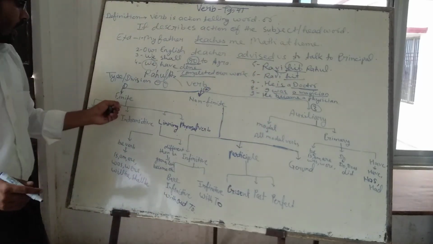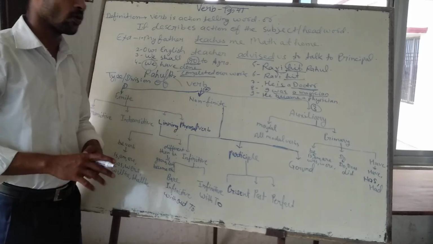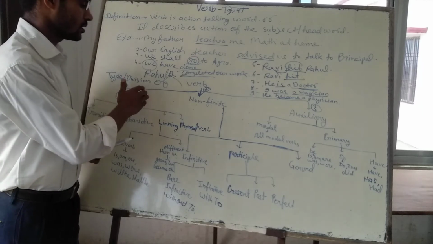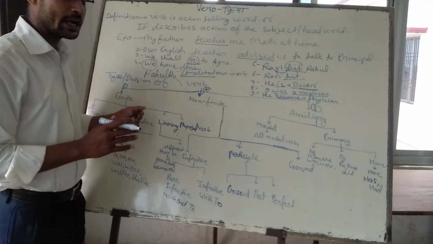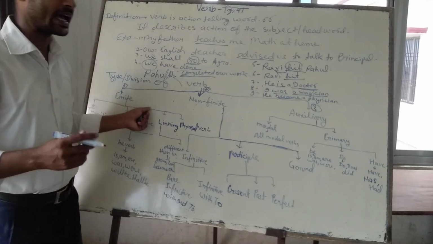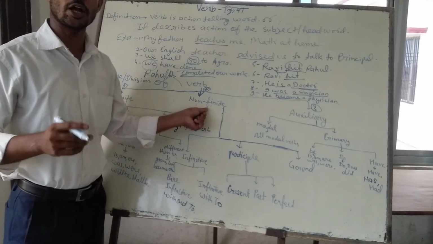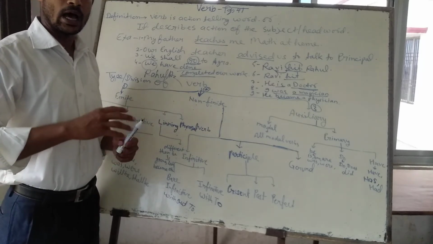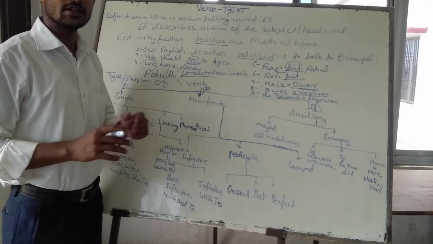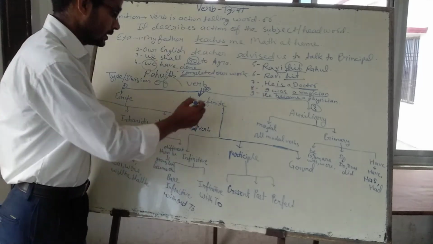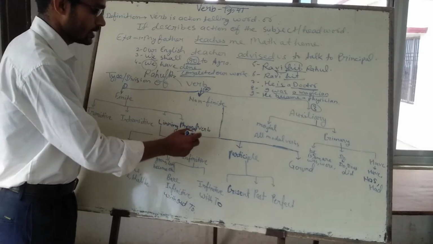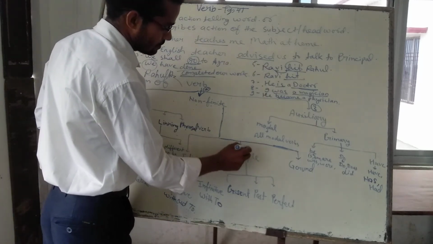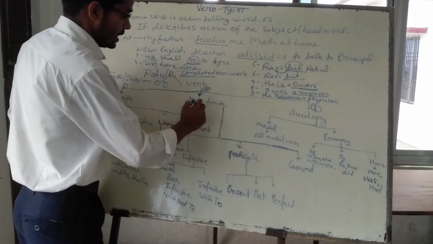After this, I shall proceed to the non-finite verb. What is a non-finite verb? A finite verb is controlled by its subject, time and tense, but a non-finite verb is not controlled by its subject, time and tense. It becomes free. Whatever the tense or time, it does not matter for this verb. The non-finite verb can be divided again into three parts: first infinitive, second participle, and third gerund.